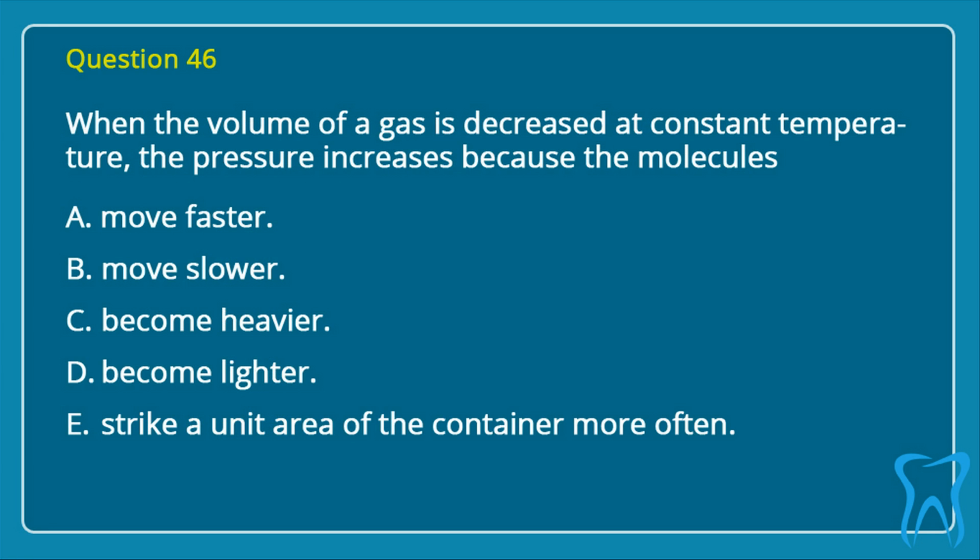Question 46. When the volume of a gas is decreased at constant temperature, the pressure increases because the molecules A. Move faster. B. Move slower. C. Become heavier. D. Become lighter. E. Strike a unit area of the container more often. Correct answer is E. Strike a unit area of the container more often.